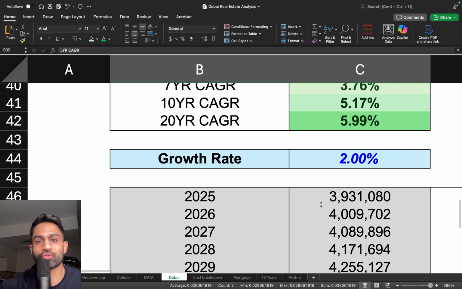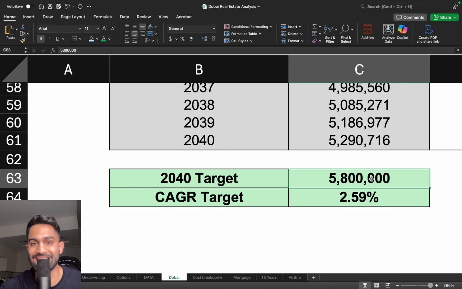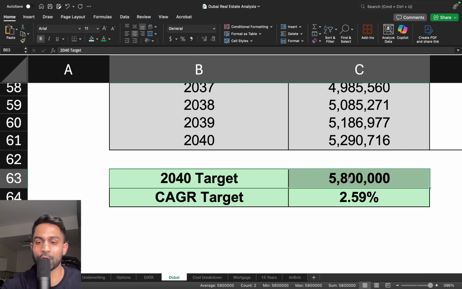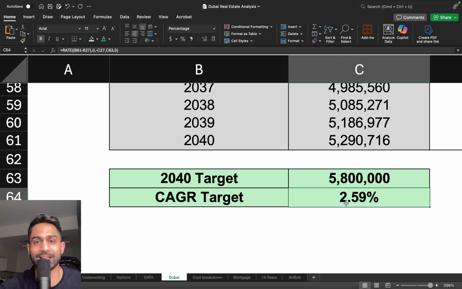So now when we extrapolate for the future, right? Now when we look at the bird's eye view, right now there's 3.5 million people in Dubai. Let's forecast for the next 16 years, because Dubai has a plan, the 2040 plan, to increase the population up to 5.8 million, right? So that's the 2040 target of 5.8 million. So given where we are now, and we know where we want to go, let's extrapolate the growth rate, and that CAGR is just 2.5%. So that in itself is a very conservative, a very realistic, and a very, very possible target for Dubai to achieve. That in the next 16 years, the goal of 5.8 million is very likely.